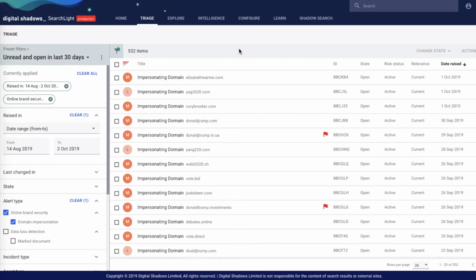And redirecting was actually the largest category, about 68% of the 550 that we saw. They were being used to redirect to different kinds of sites. And we'll go through each one of these, but those are the broad categories. And again, we are focusing on the typosquat aspect of it. So, typosquatting is something that can be used for phishing. It can be used to conduct different kinds of attacks. And that's why it's relevant not just for political candidates, as we've pointed out, but also for companies more broadly.